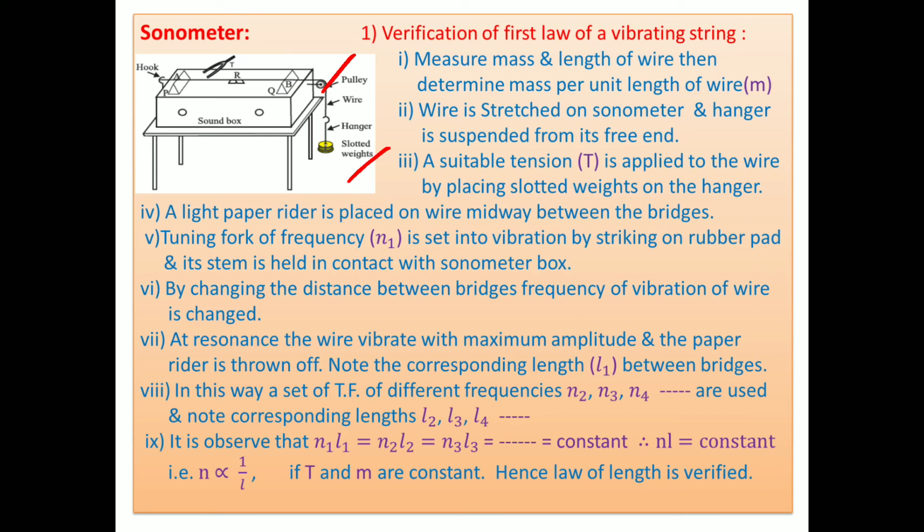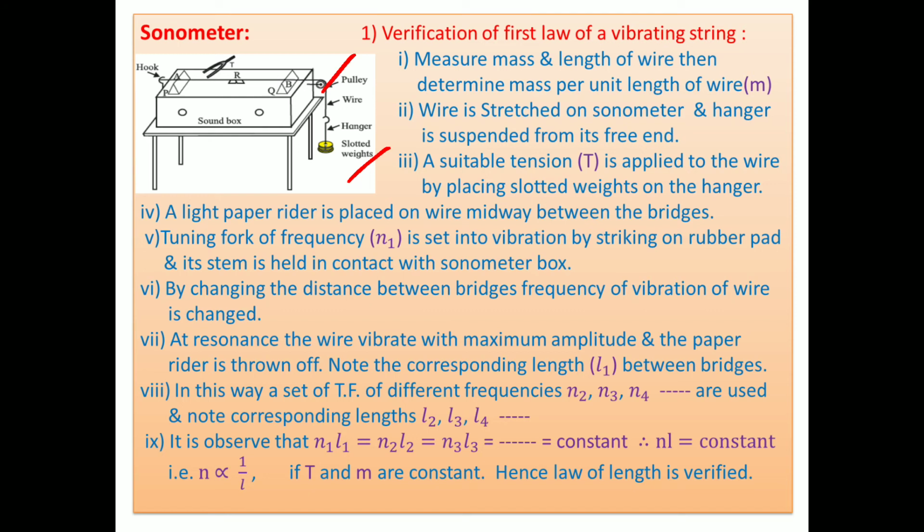How? Let us say, verification of the first law of vibrating string. Measure the mass and length of the wire. Means a wire is taken, its mass is taken, and thereafter its length is measured. Mass divided by length gives the linear density of the wire. Initially, this mass is measured with the help of a spring balance or other balance available in the lab. Measure the length with the help of a meter scale and thereafter find the linear density.